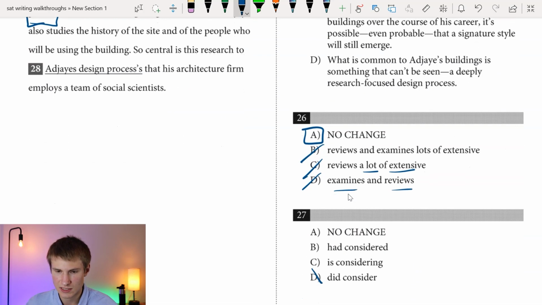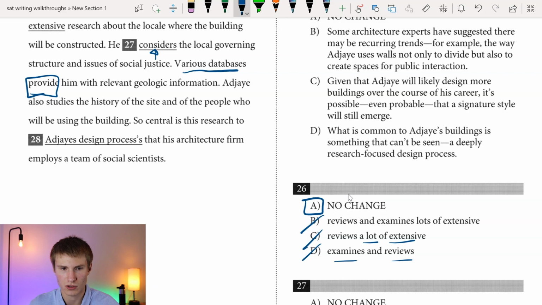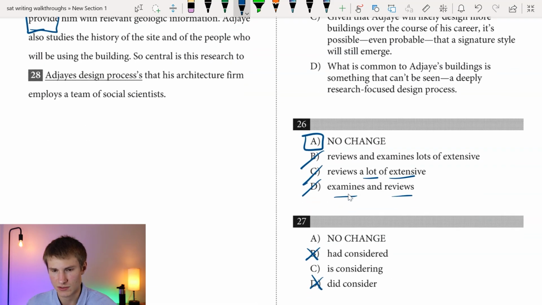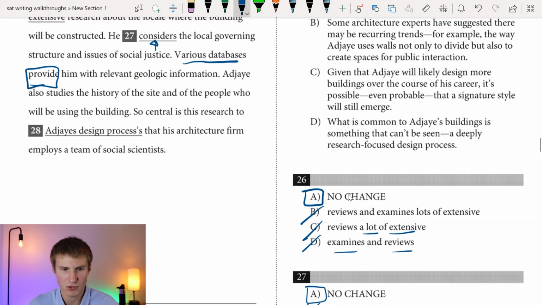Okay, so we wouldn't say did consider. We wouldn't say had considered here. As far as is considering versus considers, it would just be he considers the local governing structure in issues of social justice, right? We just got to keep that present tense. So our answer there would be A. No need for is considering there. Next thing. We've got Adahi also studies the history of the site and the people who will be using the building.